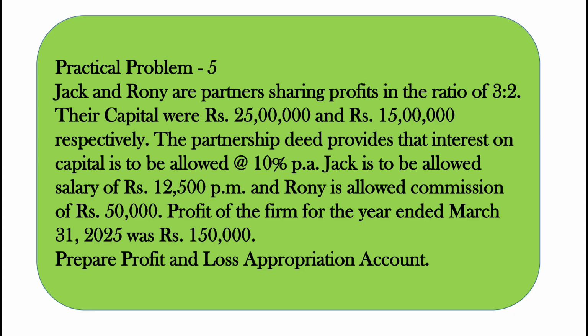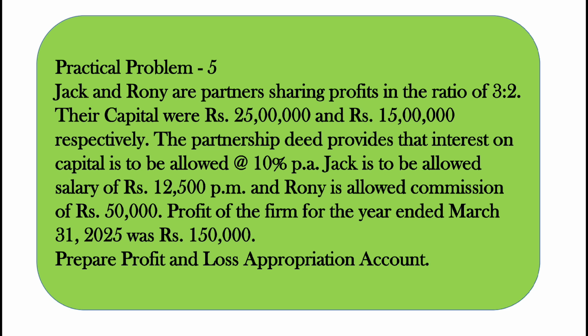We are able to see that our profit is 1,50,000 and partners' capital is 25 lakh of Jack and 15 lakh of Ronnie. If we combine it, then total capital of the firm will be 40 lakh. And on that 40 lakh, if we provide interest on capital at 10%, that will be 4 lakh. And our profit is 1,50,000 only. And then there are other things also like salary and commission which we have to provide to partners.